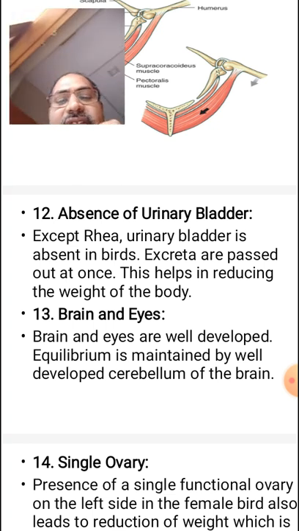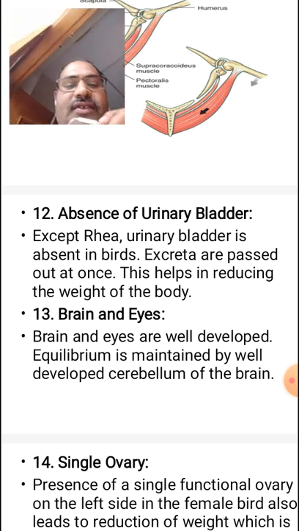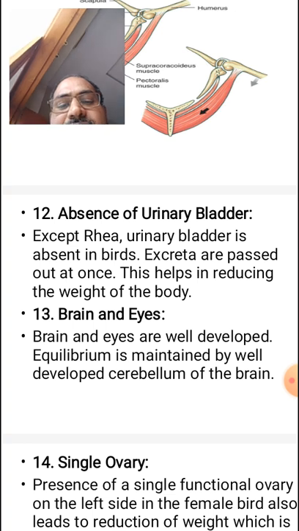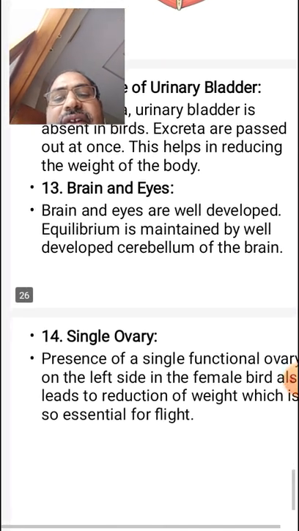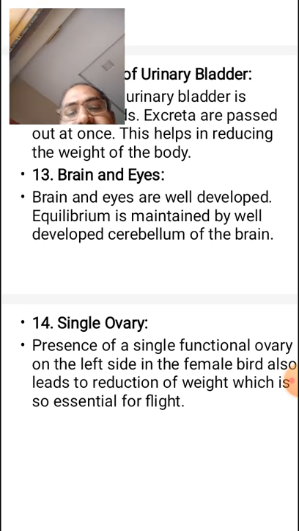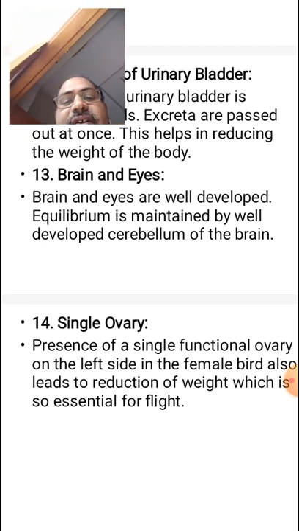And the next one is the brain and eyes. The brain and eyes are well developed. Equilibrium is maintained by the well-developed cerebellum of the brain, and powerful sense organs are also there.